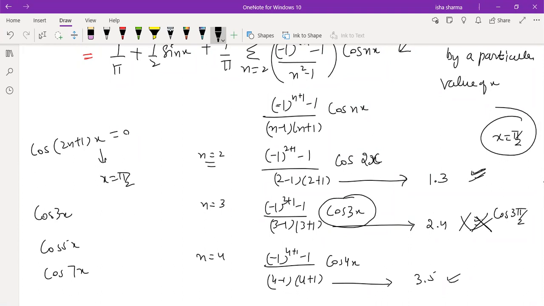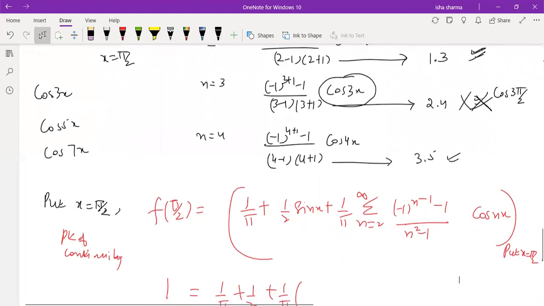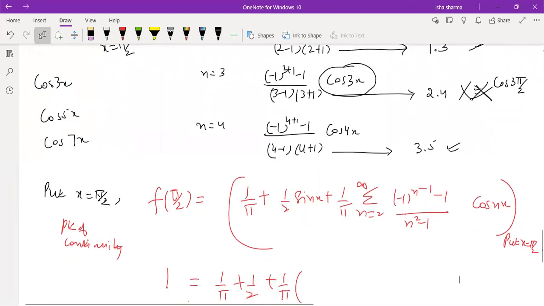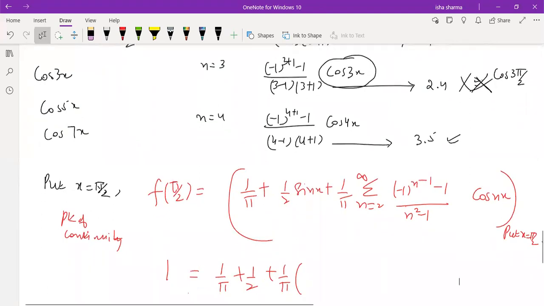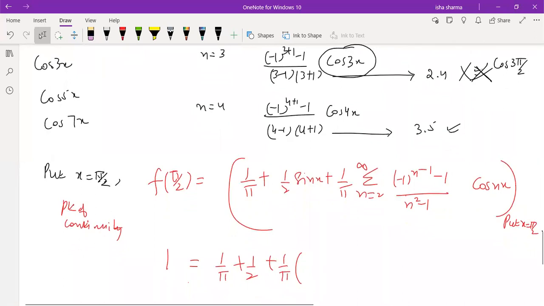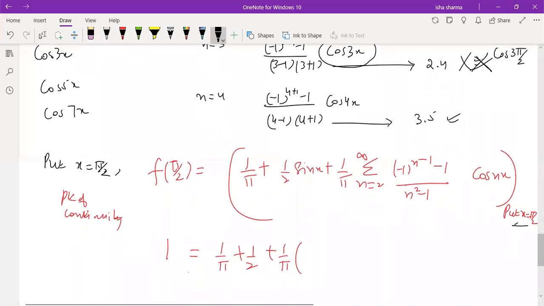So we know that at odd multiples of pi by 2, the cosine function takes 0 value. So that's why we choose x equal to pi by 2. And once you choose x equal to pi by 2, then you just substitute that into the Fourier series expansion. On the right hand side we'll be directly doing the substitution: the series which you have derived, you just put x equals pi by 2.